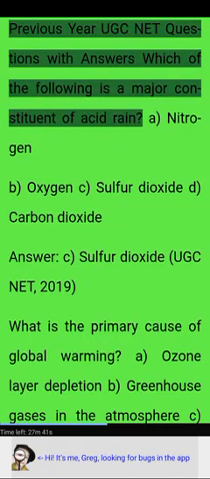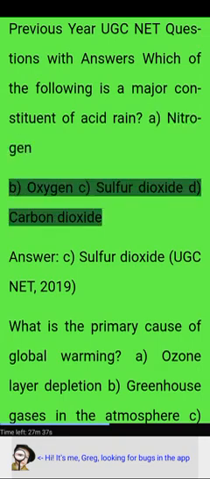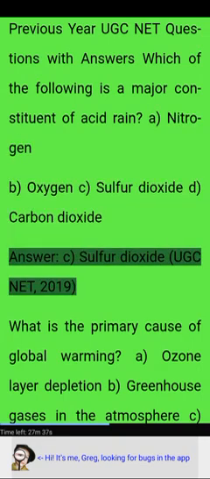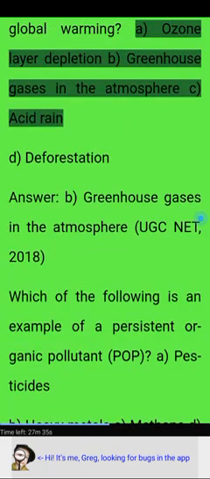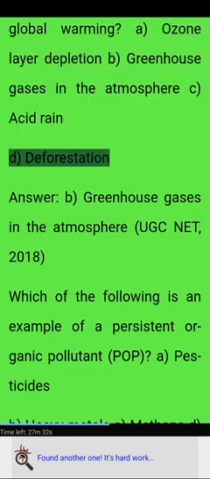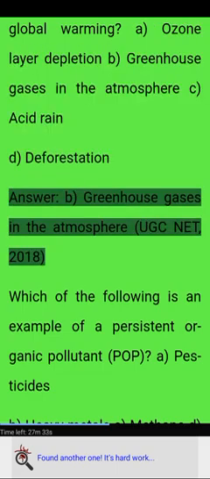Which of the following is a major constituent of acid rain? A. Nitrogen. B. Oxygen. C. Sulfur dioxide. D. Carbon dioxide. Answer. C. Sulfur dioxide. UGC NET 2019. What is the primary cause of global warming? A. Ozone layer depletion. B. Greenhouse gases in the atmosphere. C. Acid rain. D. Deforestation. Answer. B. Greenhouse gases in the atmosphere.